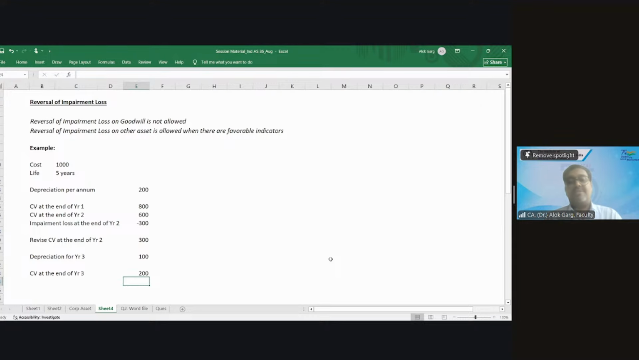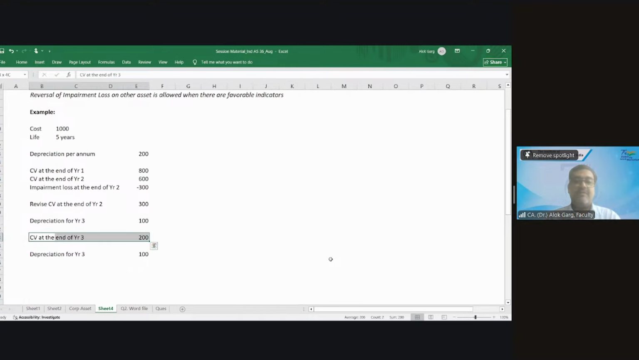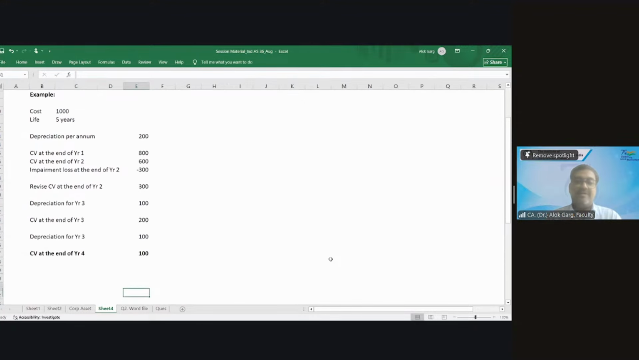What is my depreciation for year 4? 100. Carrying value divided by remaining useful life, 100. What is my carrying value at the end of year 4? 100. So your WDV, your carrying value at the end of year 4, is 100.